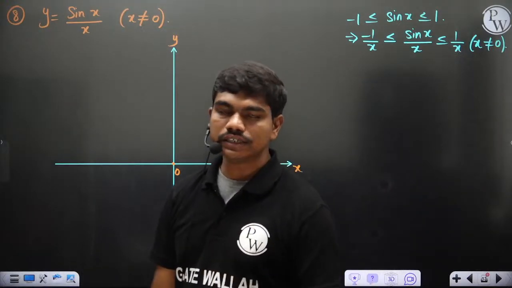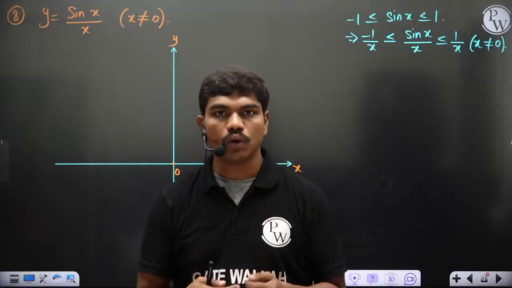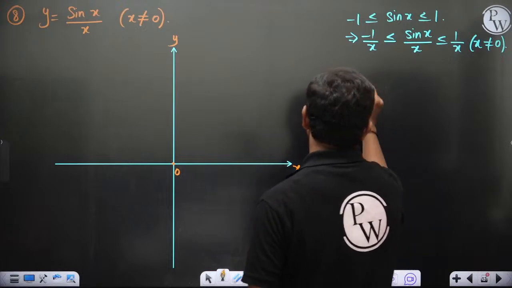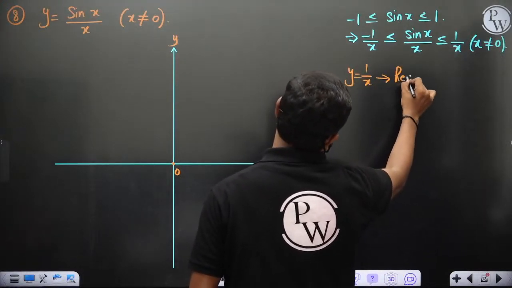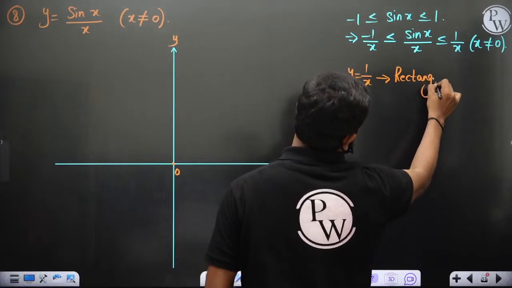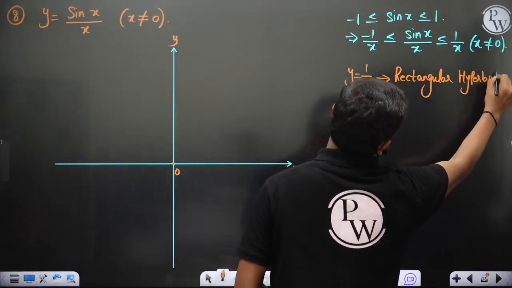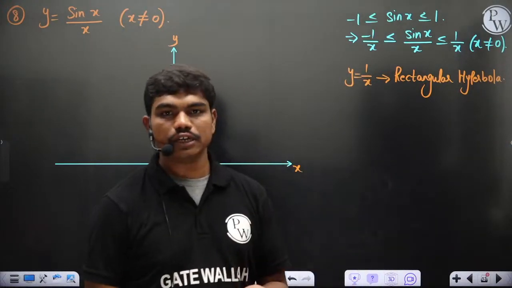So one thing is very clear, this sin x by x lies in between the curves y equal to 1 by x and y equal to -1 by x. And you know y equal to 1 by x. You know how y equal to 1 by x appears? Y equal to 1 by x is normally called rectangular hyperbola. Rectangular hyperbola.